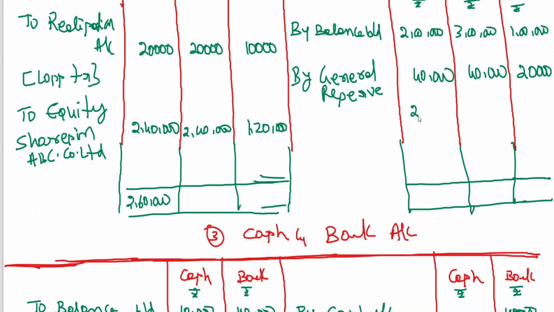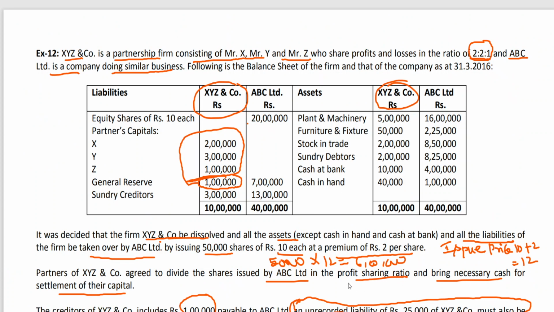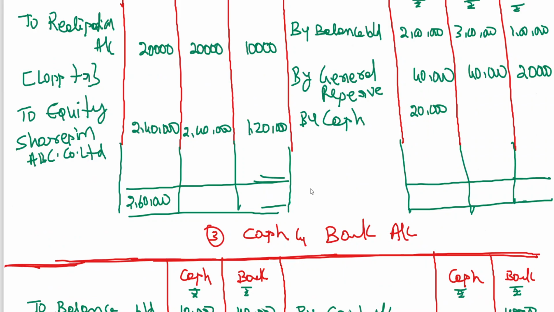So that means they need to bring 20,000 rupees cash, as X has to bring 20,000. That has been mentioned here in the problem. Partners X, Y, Z agree to divide the shares issued by ABC Limited in the profit sharing ratio and bring the necessary cash for settlement of their capital. So 20,000 deficiency brought. That means the partner is having a deficiency.